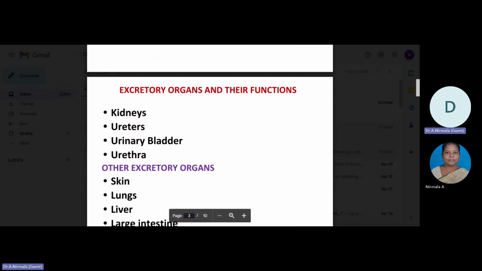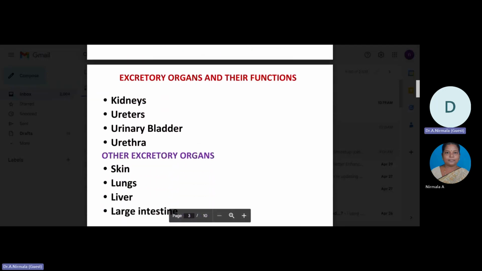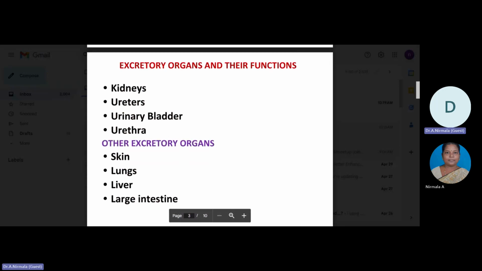And the lungs, they are the primary respiratory organ, with some excretory functions also performed by the lungs. They are responsible for the excretion of gaseous waste, mainly carbon dioxide from cellular respiration, from the cells of the body.